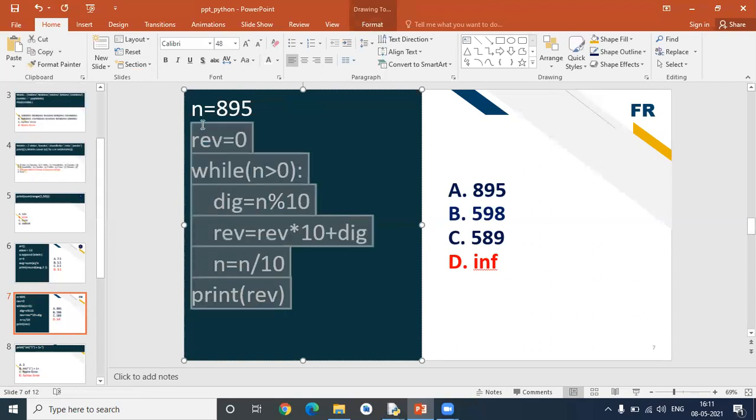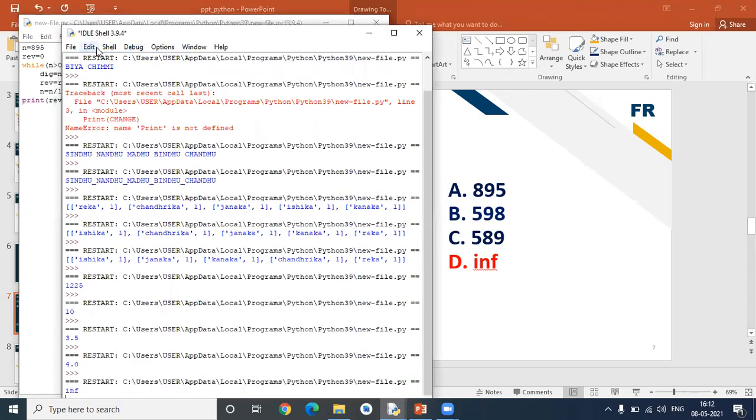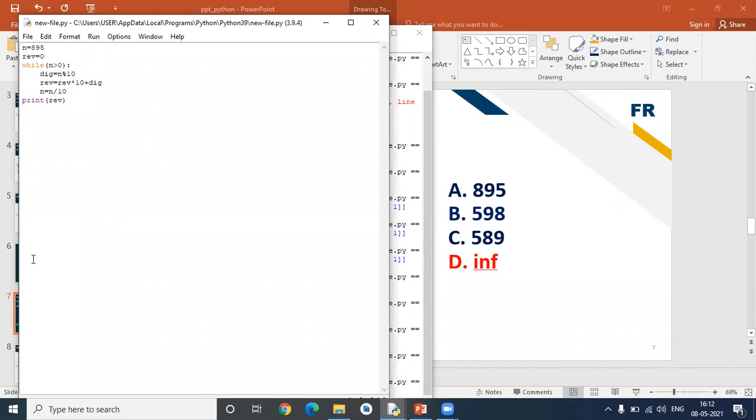We'll copy the same code, we'll paste it here. Just save this, just run. See, it is displaying inf. Why is it displaying inf? Because n is not going to be less than 0. The n value is not going to be less than 0. That's why it is showing infinite. It means the loop keeps on looping, it means infinite.